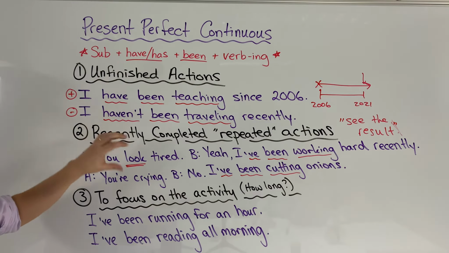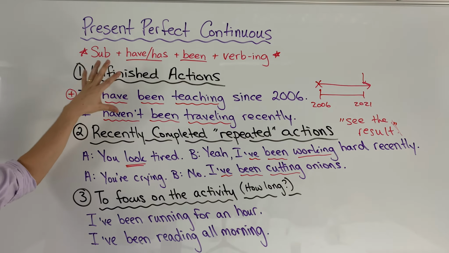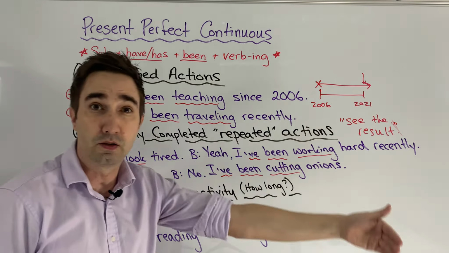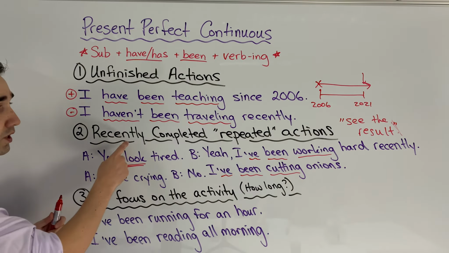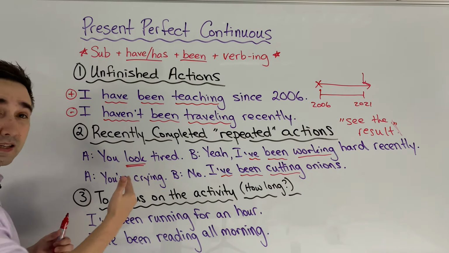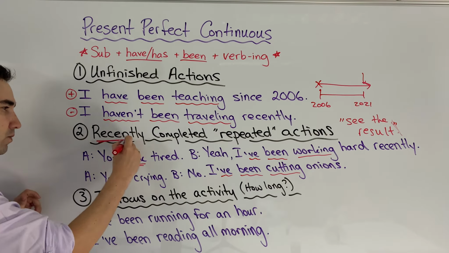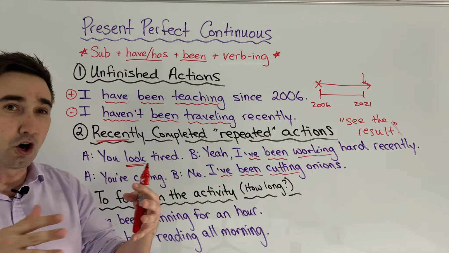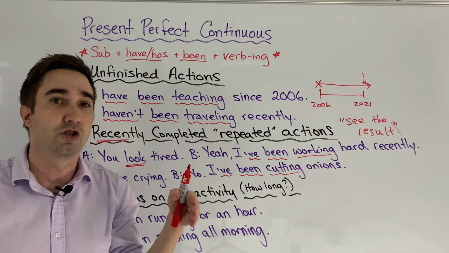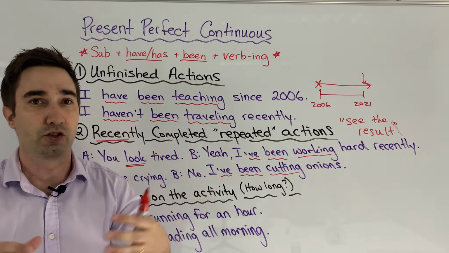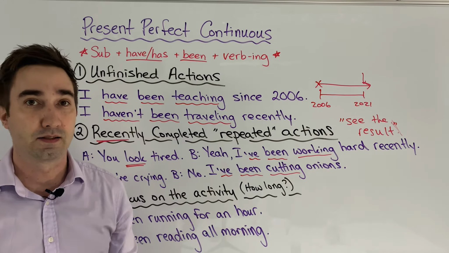That's why it's a little bit different from number 1. Number 1 is unfinished. It's going to continue into the future. But number 2 is completed, it's finished, but it's very recent. This is really, really important. This shows us that it was a long, continuous action that recently finished, in the last 5 minutes, in the last 10 minutes.